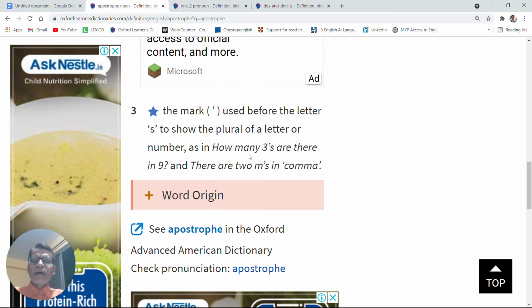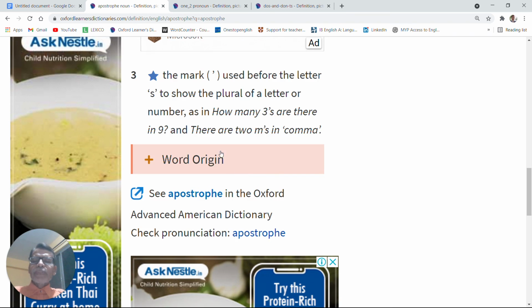And here, how many s's are there: apostrophe s, or there are two m's in comma, so you just put one s before, you must put an apostrophe before s and after m.